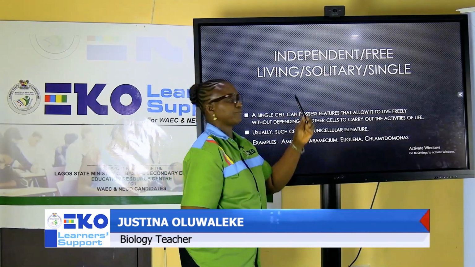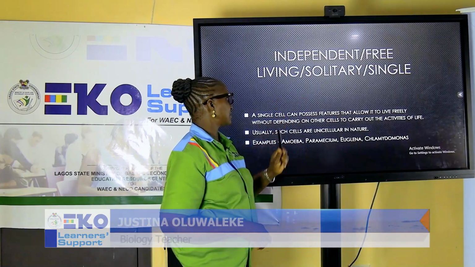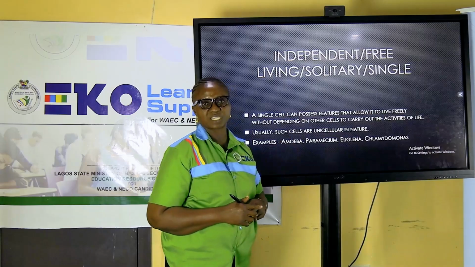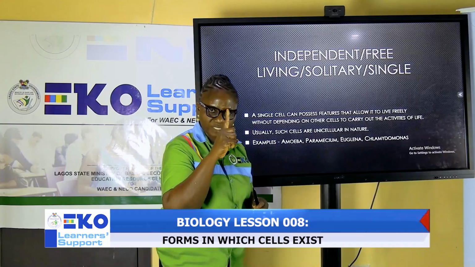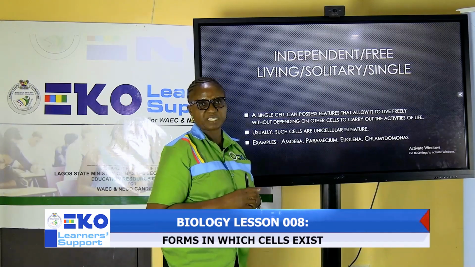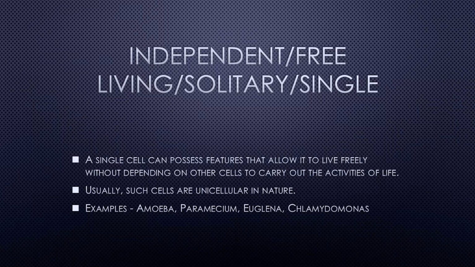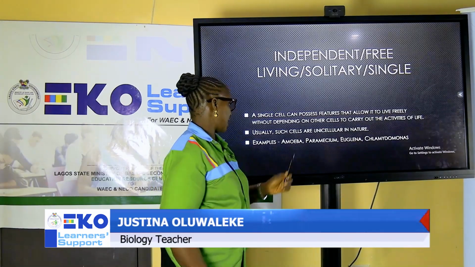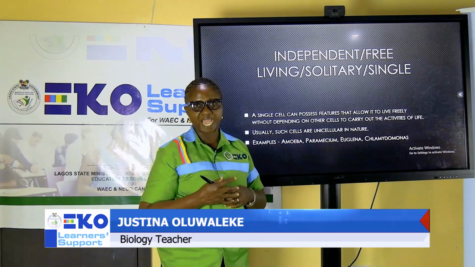We are starting with the first type. And the first form in which cells exist is known as independent, free living, solitary, or single. As the name depicts, that means a cell occurs singly, is solitary. It lives an independent life. This type of cell is commonly found in organisms that are called unicellular organisms. That is, they have a single cell in their bodies. And most of these cells are often referred to as microscopic because ordinary eyes cannot see them.